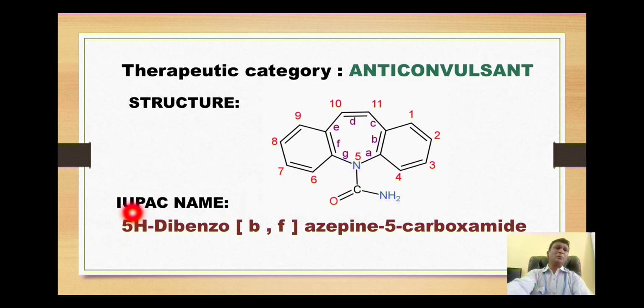So we have to include its name, so it will become 5H, then dibenzo, then the symbols for the side b and f, the name of the central ring azepine, then the name of the substituent present at position number 5. In this case it is the functional group 5-carboxamide.